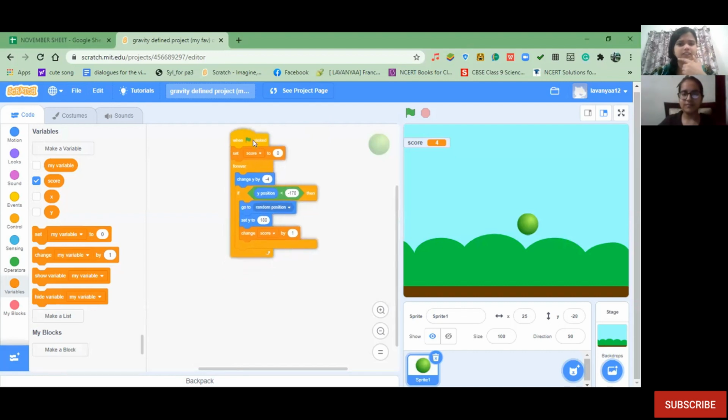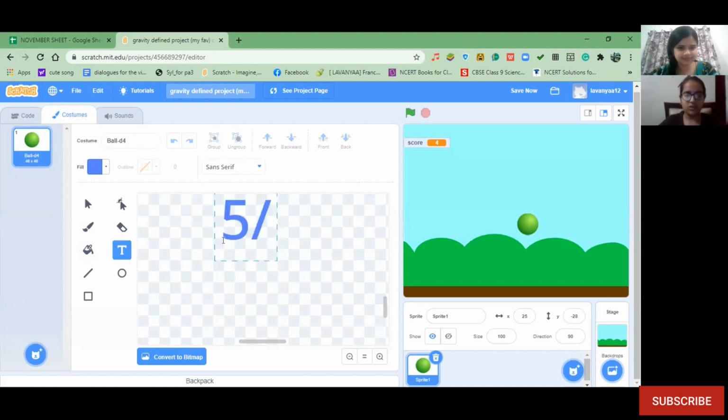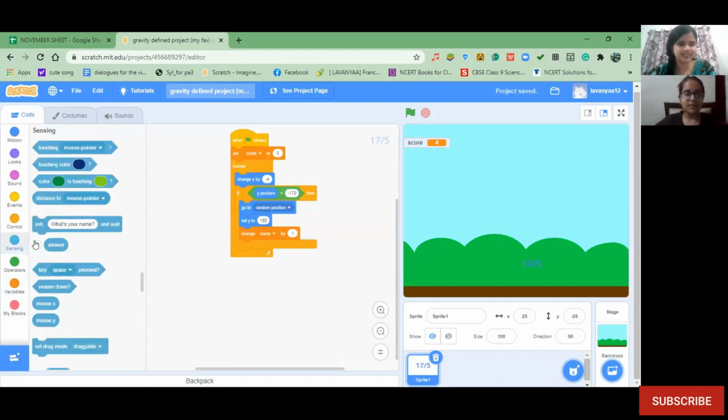So what we're going to do first is leave the ball and add some expressions here, like 5 by 2. Give the example of that. Okay. Then the user can add the ask block. This will ask what will be the remainder.